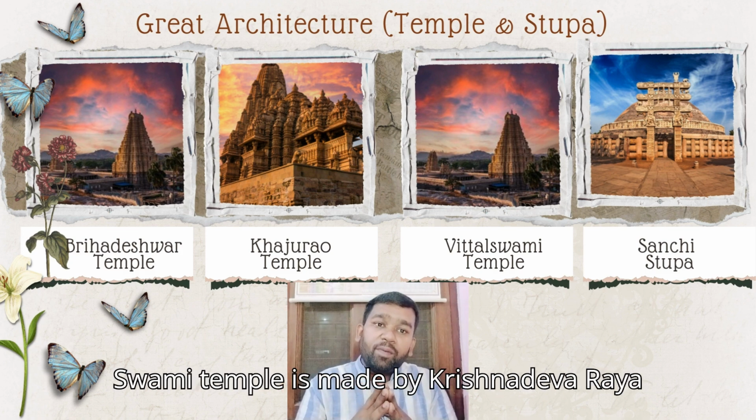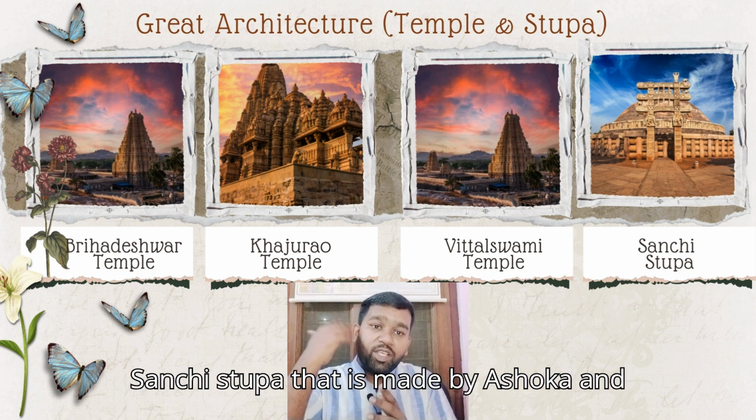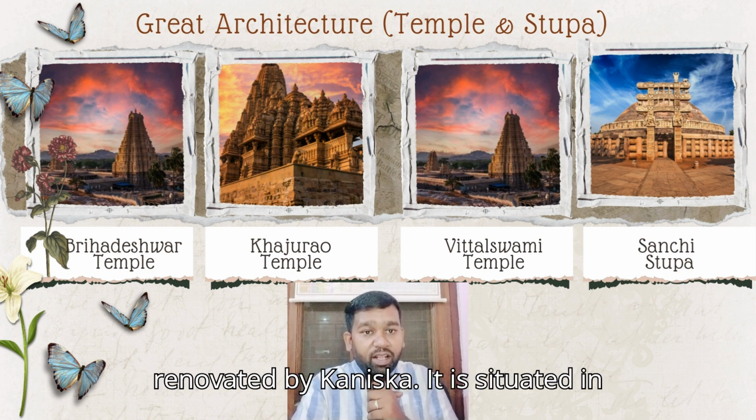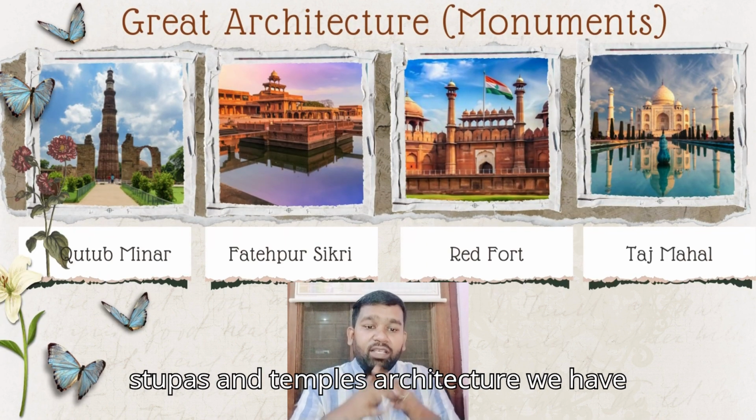Vittal Swami temple is made by Krishna Dev Rai, that is situated in Hampi, and we have Sanchi stupa that is made by Ashoka and renovated by Kanishka. It is situated in Madhya Pradesh. These are the great stupas and temples architecture we have seen.